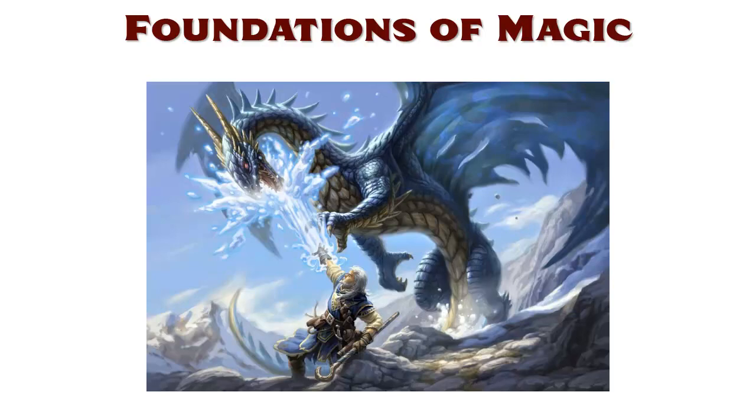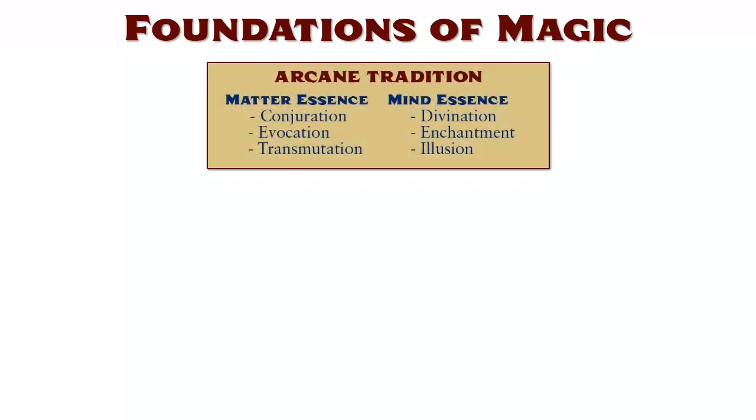And understanding that relationship will help shed light on what kind of spells each tradition and their spellcasters excel with. The arcane tradition focuses on the matter and mind essences, and therefore the arcane spell list has lots of options from the schools of conjuration, divination, enchantment, evocation, illusion, and transmutation.